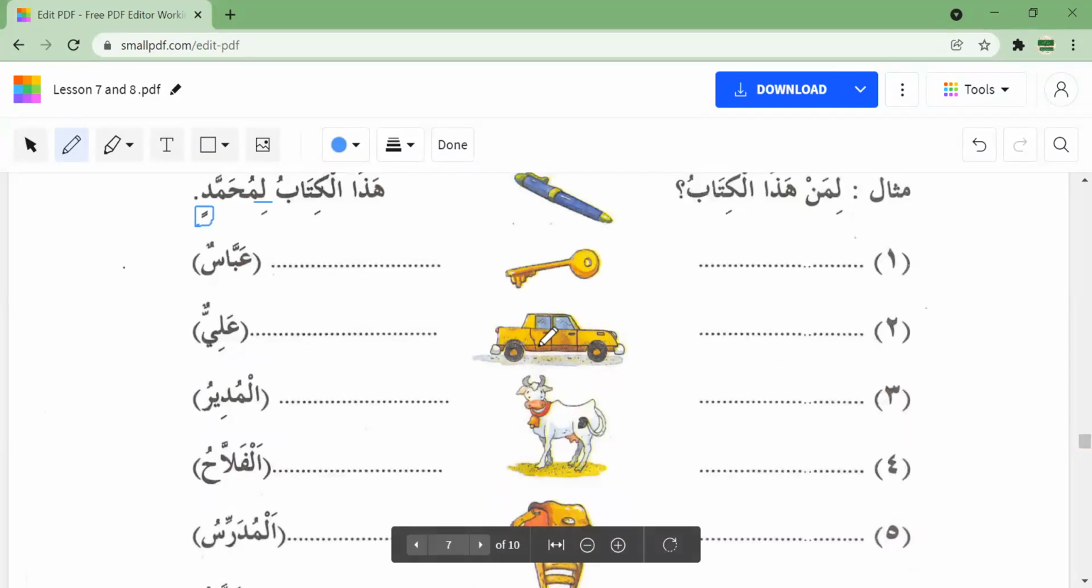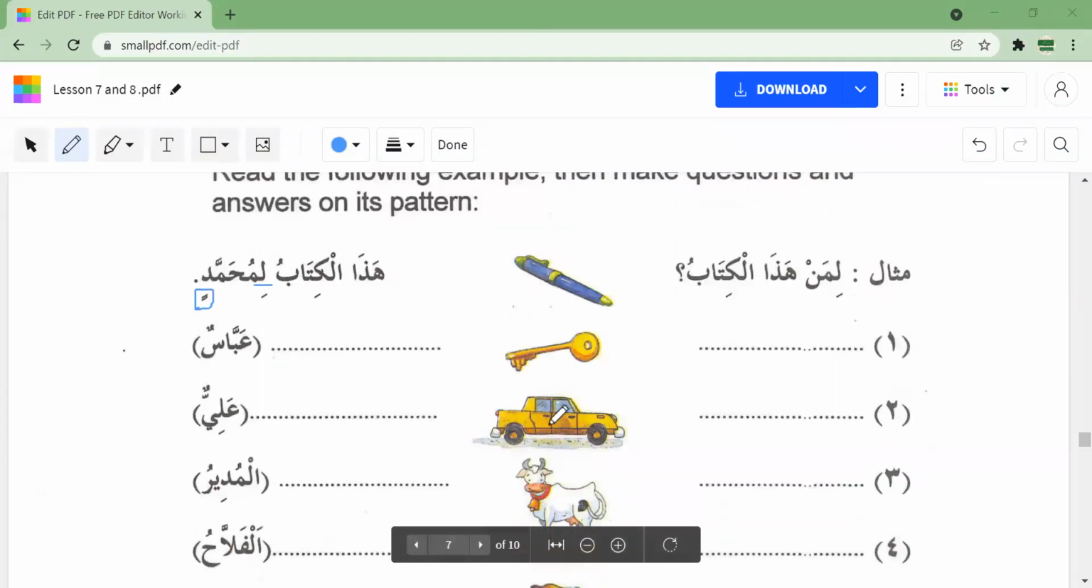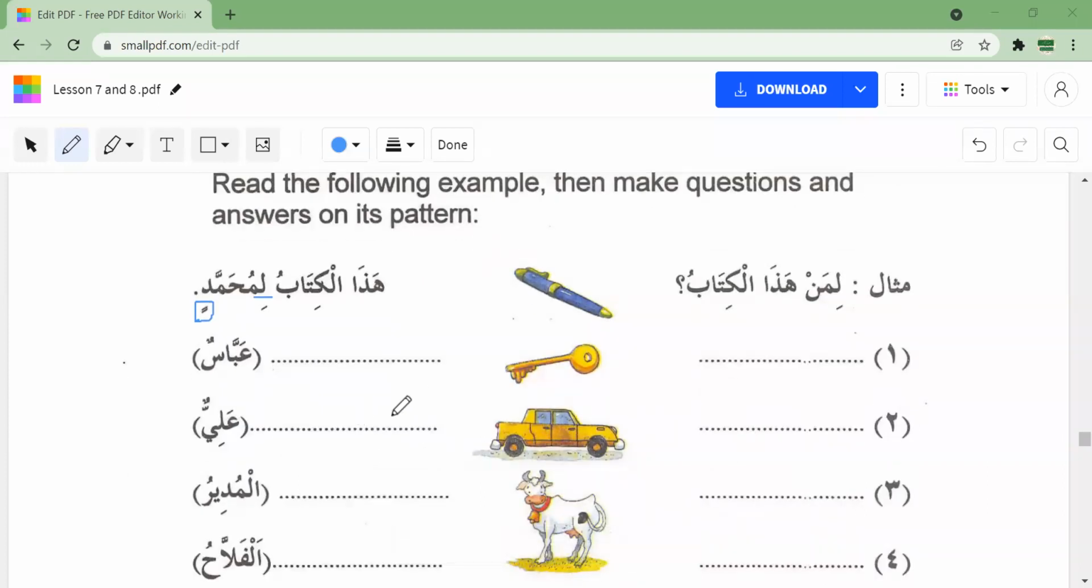Similarly, this is sayyara. Haza will not become hazihi because key is feminine, no? Yes, you are correct. Miftah is feminine. Are you sure it's feminine? I will check. I don't think it's feminine. I think miftahun, because there is a dhamma, is masculine only. Yes, it is masculine. Okay. Miftahun is masculine. Sayyaratu here is feminine. So liman hadhihi sayyaratu? Hadhihi sayyaratu li aliyin. With the kasra. Is that clear?